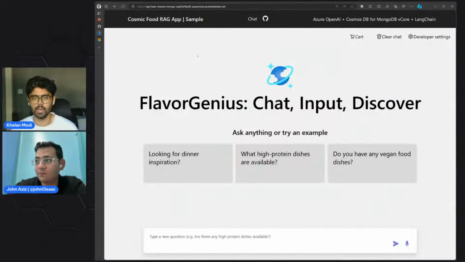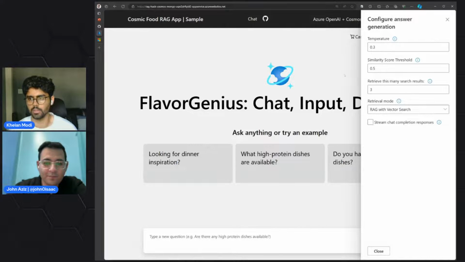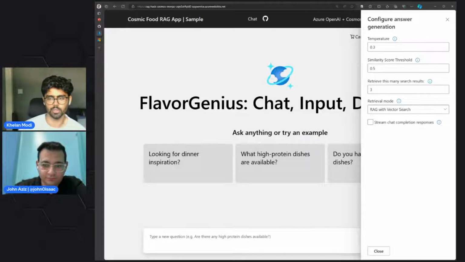Here I have a Cosmic Food RAG application with different developer settings. Let's look at the developer settings that we have enabled right now. The first one is the temperature, which is currently set to 0.3. Temperature means how creative you want the LLM to be with its answer. If you want to strictly stick to the answer that's in the database, we can switch that, either up to 1 or down to 0, based on your needs.